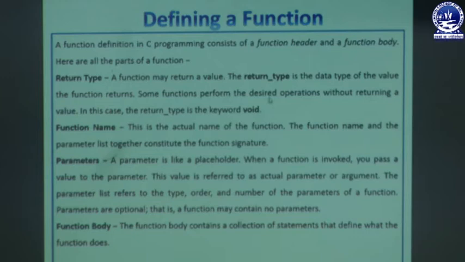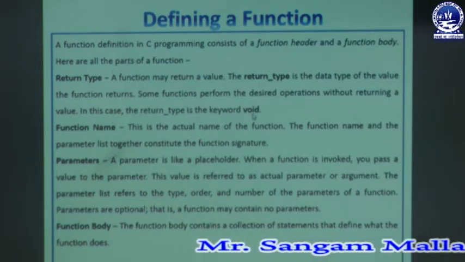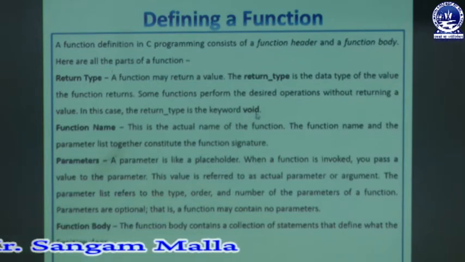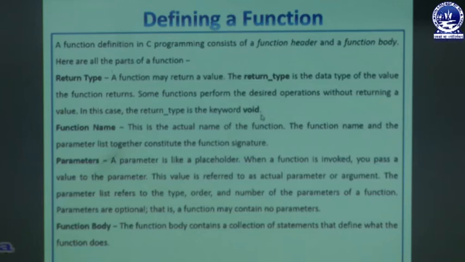Some functions perform the desired operation without returning a value. So it is also not necessary that every function will return a value. Depending on the requirement of the user, the function may not return a value at all. In this case, the return type is the keyword void. As we have discussed, void is a special category of return type where there is no probability of returning any type of value by the function. So if any function is not returning any type of value, at that time we have to specify the keyword void as the return type of the function.